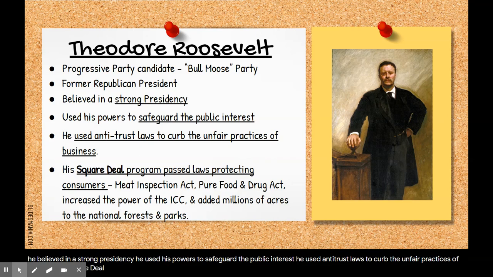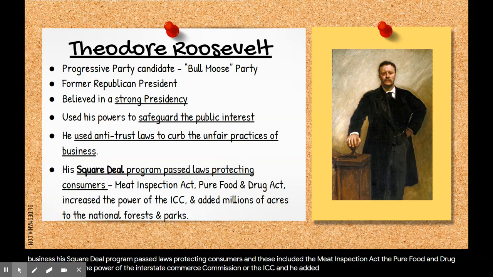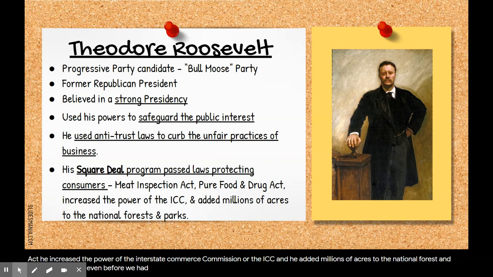His Square Deal program passed laws protecting consumers, and these included the Meat Inspection Act and the Pure Food and Drug Act. He increased the power of the Interstate Commerce Commission, or the ICC, and he added millions of acres to the National Forest and Parks. And this was even before we had a national park system. So make sure you are adding anything on the slide here that you don't already have provided for you. Specifically, I think it's going to be the underlined items.